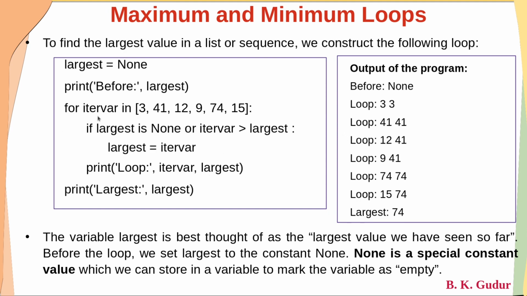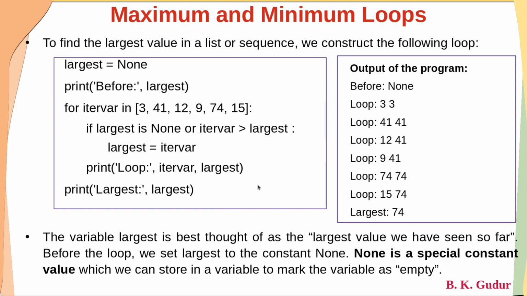This particular loop, how many times will it run? Those many times, which is equal to the number of items in this particular list. Finally, dear students, once the loop terminates, the variable largest will be holding the largest value in this particular list. And here, the largest in this list is 74, which is printed here. Hope this is clear to all of you, dear students.